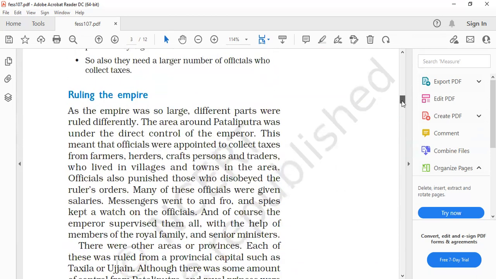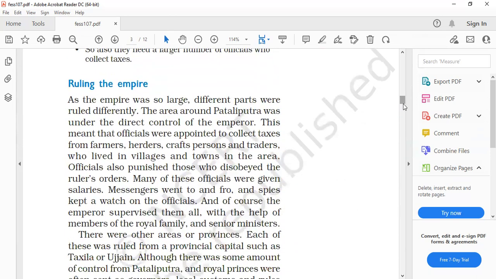ruling the empire section. Now there are various short type MCQ questions you can get from here, but the main questions here, that is, how they manage the empire. How they manage the empire, like how they collect the tax, how they manage the provinces, how they manage the transport systems and all. So you can write it down point wise, and the question comes here, how they managed the empire. So this paragraph is the main answer.